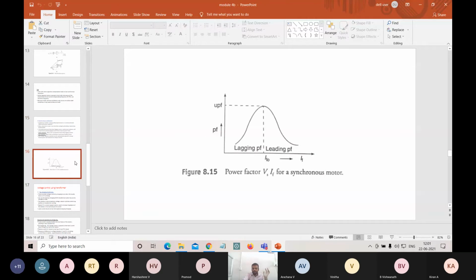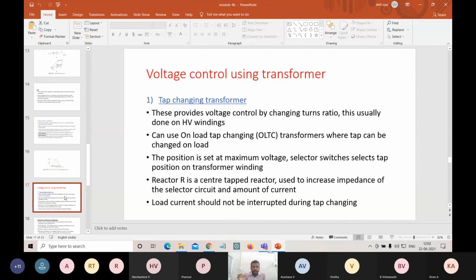So that's the concept, and this is the graph of lagging power factor and leading power factor, when IF is less than IF naught and when IF is greater than IF naught. So this is about the different instruments that we can use for balancing of the voltage and also balancing of reactive power.